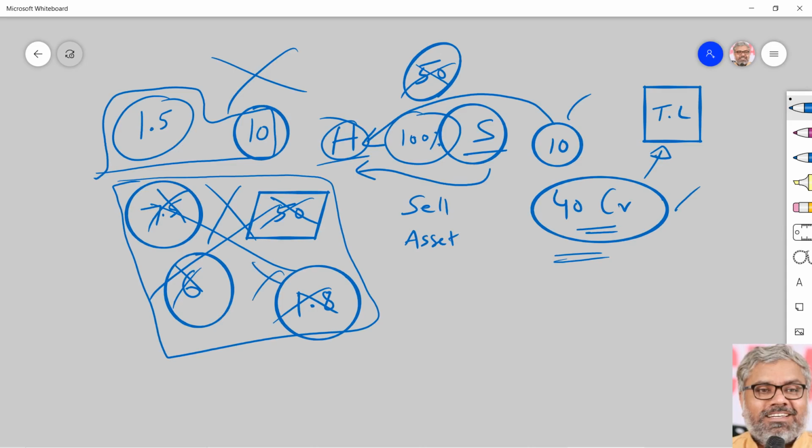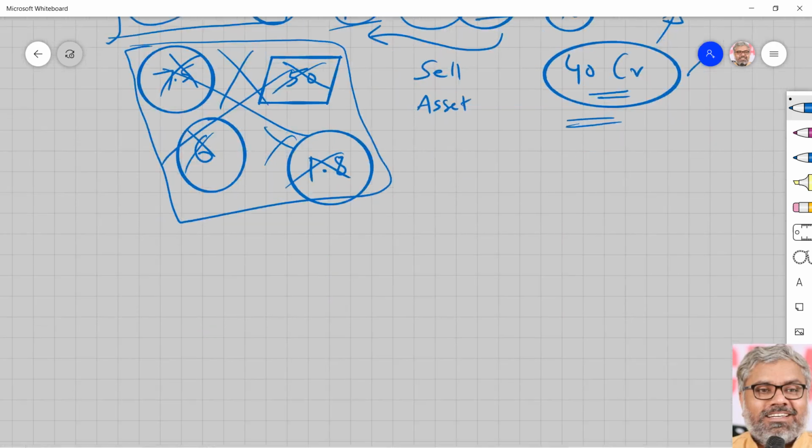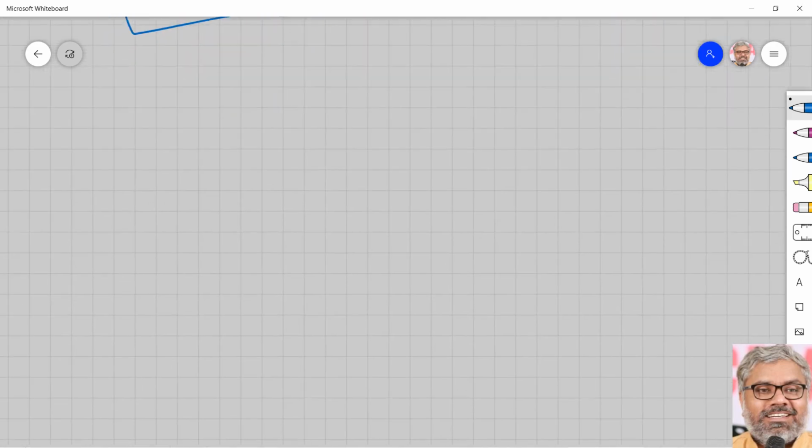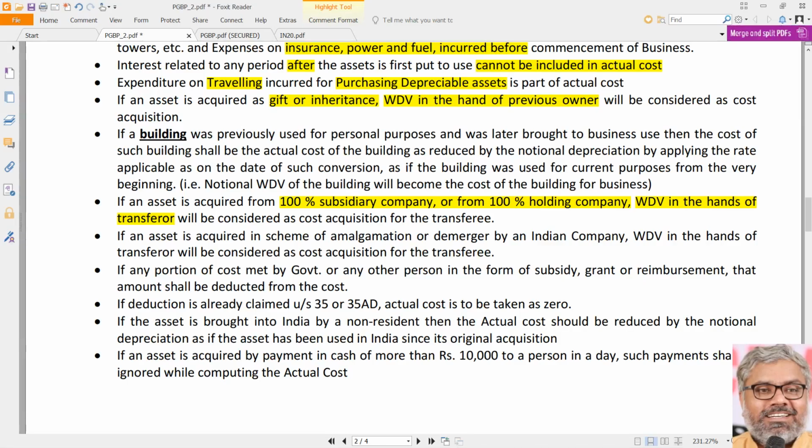I'm not telling that it will happen. Why they will not do like this? Because of that provision. So while learning the provisions, sometimes, particularly from now onwards, PGBP, etc., we have to also keep in mind what would have happened if the provision is not there. Then we can understand the provision easily. If this provision was not there, people would have told that, oh, we purchased the asset at a very high cost and I am providing lot of depreciation. But from whom you purchased, sir? From their own subsidiary company and holding company. That means it is as good as a fake transaction.